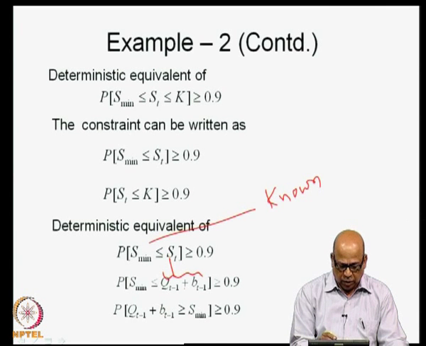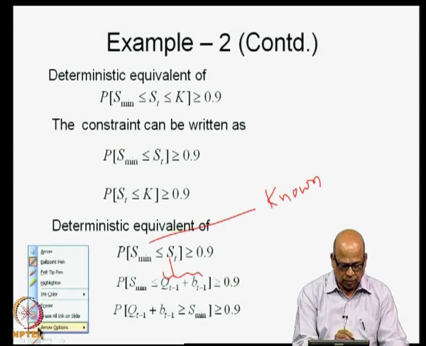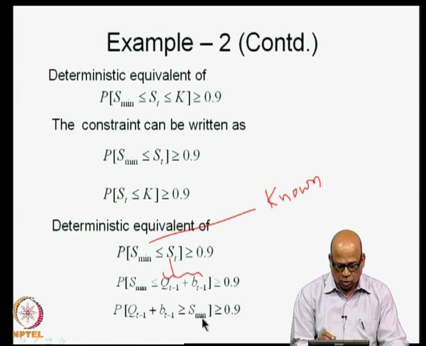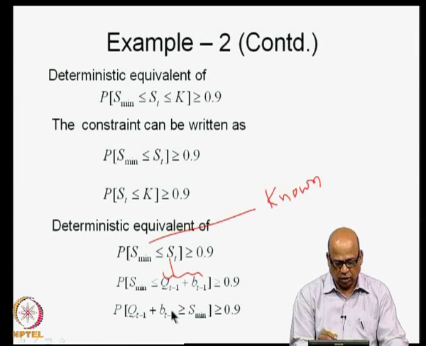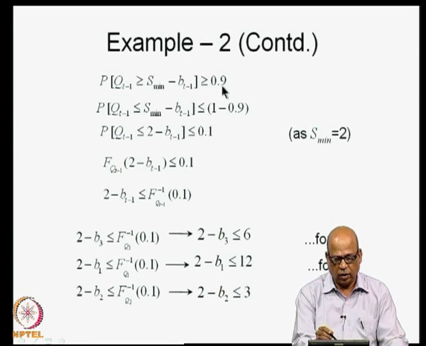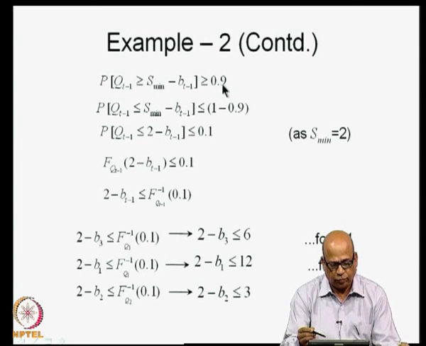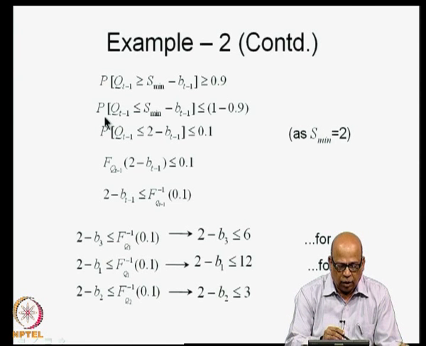So, we bring the random variable to the left hand side of the inequality. I write this as probability of Q_{t-1} plus B_{t-1} greater than or equal to S_min is greater than or equal to 0.9. Then I write this as probability of Q_{t-1} greater than or equal to S_min minus B_{t-1}, having taken B_{t-1} to the right hand side, greater than or equal to 0.9. Then I write this as probability of Q_{t-1} being less than or equal to S_min minus B_{t-1} less than or equal to 1 minus 0.9.